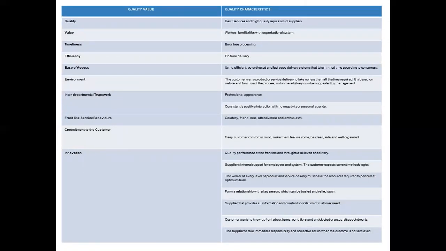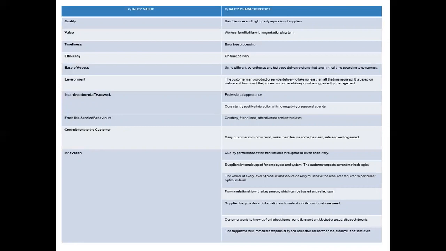The third quality value is timeliness, right? How can we ensure timeliness? What are the quality characteristics of timeliness? That may be considered as error-free pre-processing. If something is processed without any error, that may be considered as timeliness. But yes, there may be some standard time to produce any service, right? So error-free processing of any service is the quality characteristic.